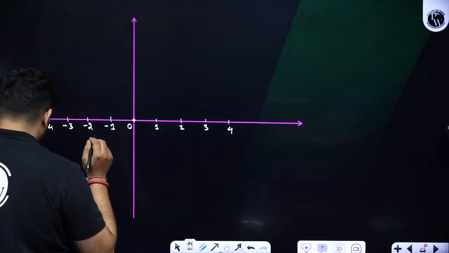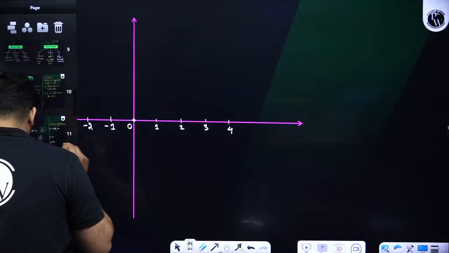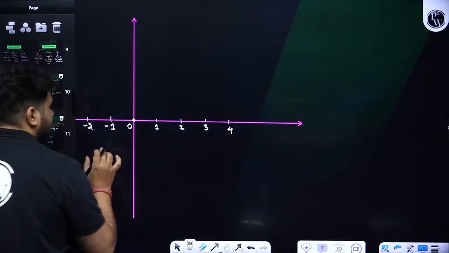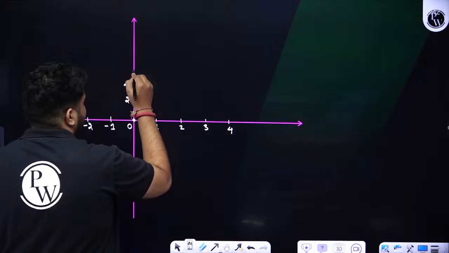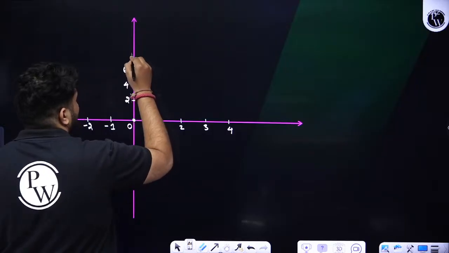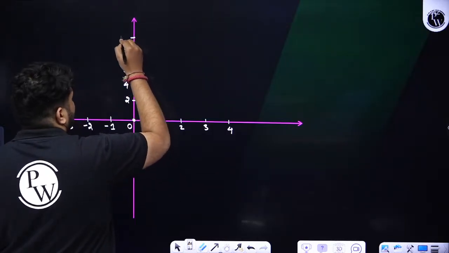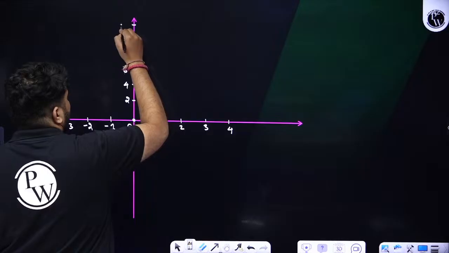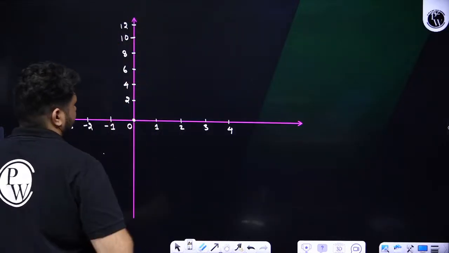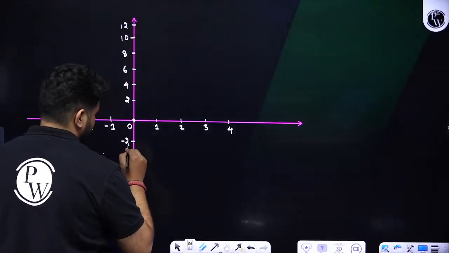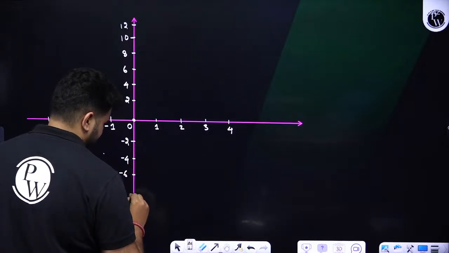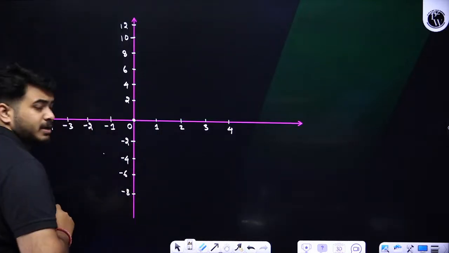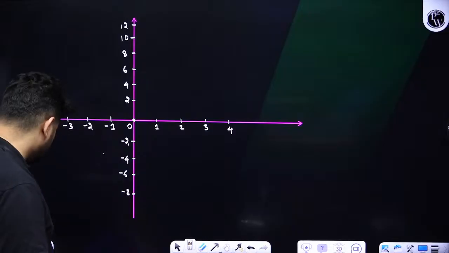Now here we need values up till what? So we can take like this: 2, 4, 6, 8, 10, 12. Correct? 14 will cross. Fine. Again minus 2, minus 4, minus 6, minus 8. Okay, clear everyone?